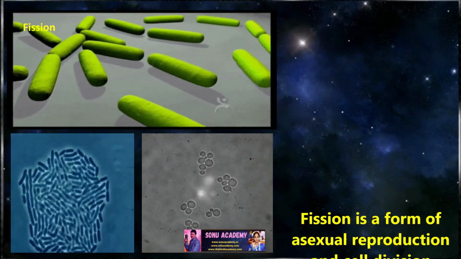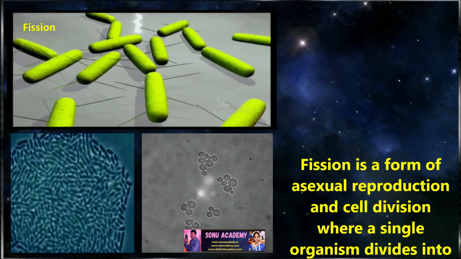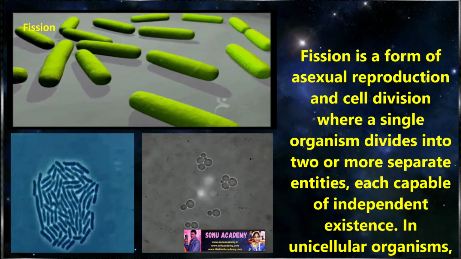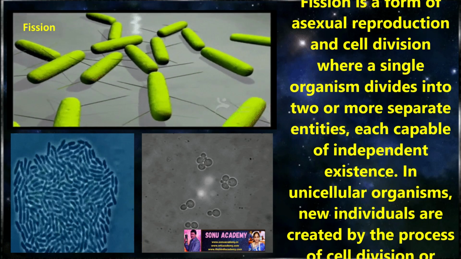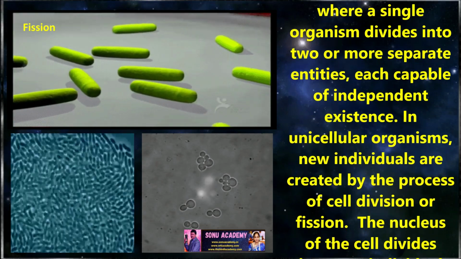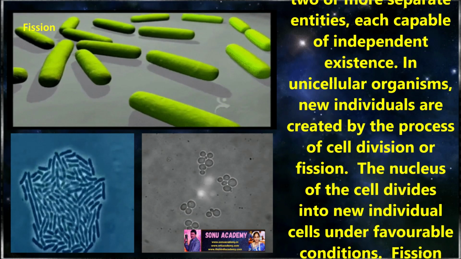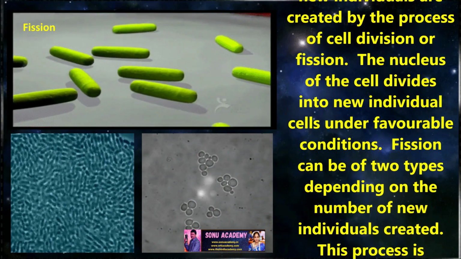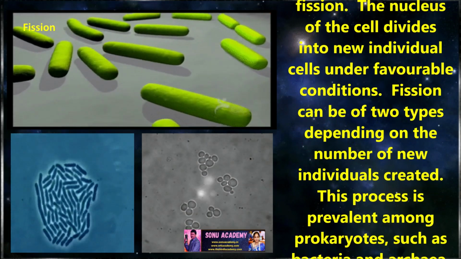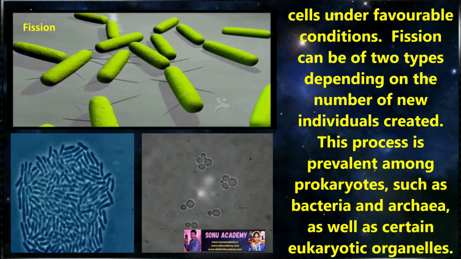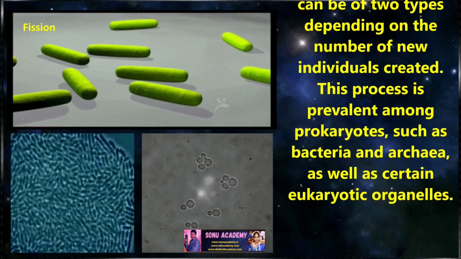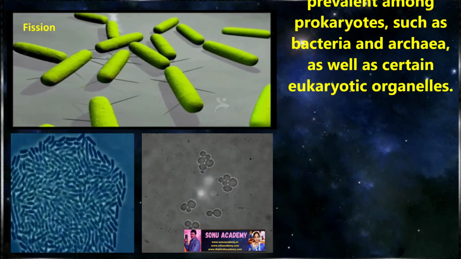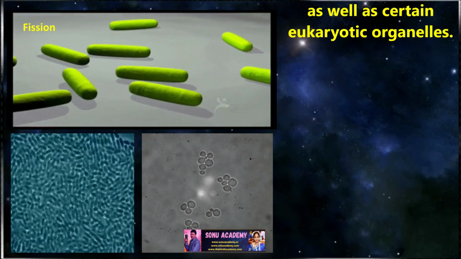First, let us discuss fission. Fission is a form of asexual reproduction and cell division where a single organism divides into two or more separate entities, each capable of independent existence. In unicellular organisms, new individuals are created by the process of cell division or fission. The nucleus of the cell divides into two new individual cells under favorable conditions. Fission can be of two types depending on the number of new individuals created. This process is prevalent among prokaryotes such as bacteria and archaea as well as certain eukaryotic organelles.